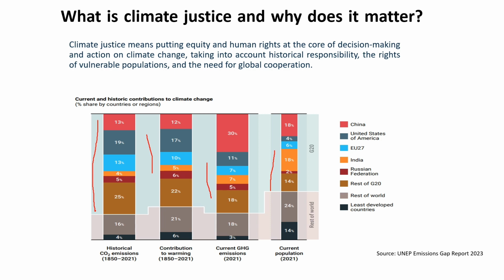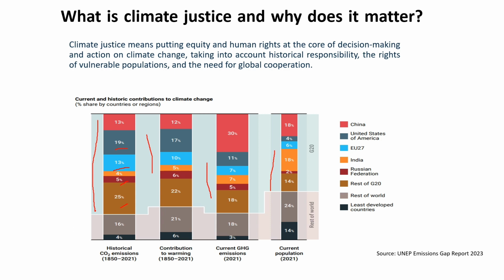So if we look at these four bar graphs, we can see that most of the countries responsible for the historical carbon dioxide emissions are the developed countries. You can see 19% of historical emissions is from the United States of America, then 13% is from the European Union, then 5% from the Russian Federation, and around 25% of the emissions is from the rest of the G20 countries.